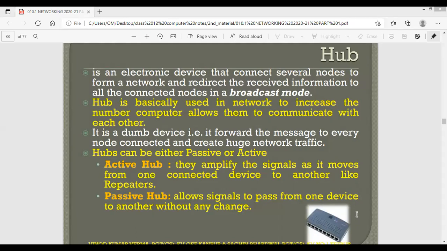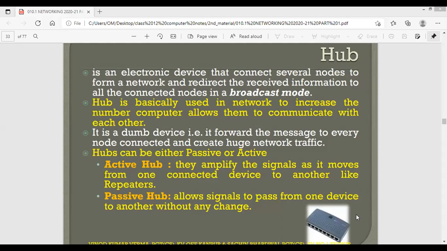Now, one important thing to understand is that the hub is a dumb device. It means it does not have any intelligence of its own. It simply forwards the message that it receives to all the devices. It does not do any kind of filtering and does not look at the logical addresses. It simply broadcasts whatever it receives to every other node of the hub. Whichever device wants to utilize that data will accept it. The rest of the nodes discard the data.